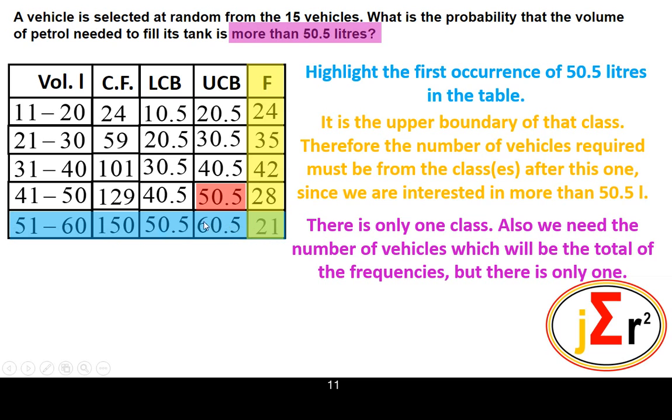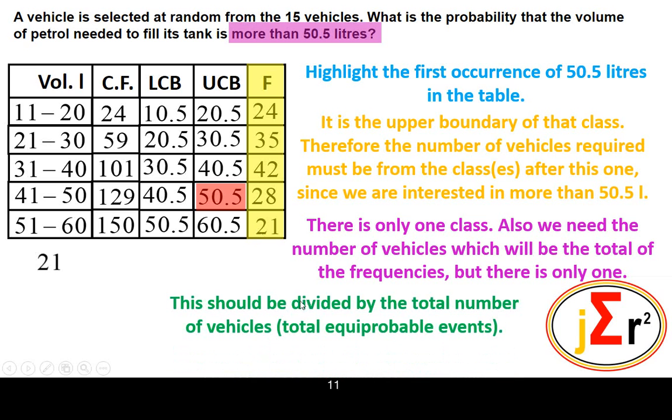So we need all of the frequencies in all of the classes that are greater than 50.5. But it turns out that it is only one class. If it were many classes, then we would take a total of all of the frequencies. But in this particular case, there is only one class with one frequency. This should be divided by the total number of vehicles. And the total number of vehicles will be what?